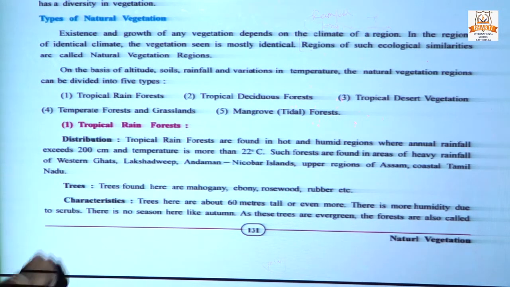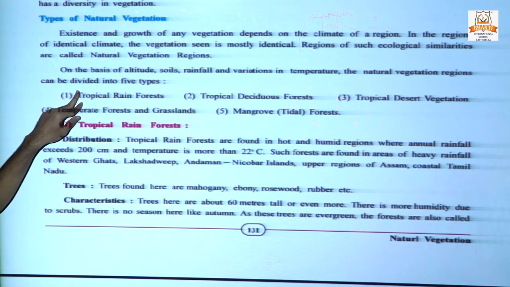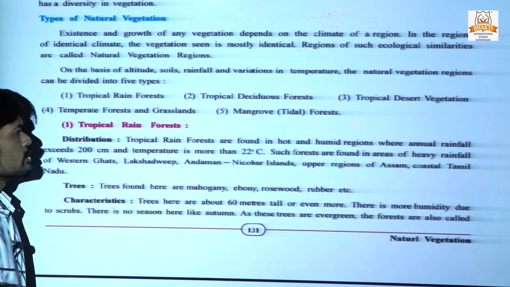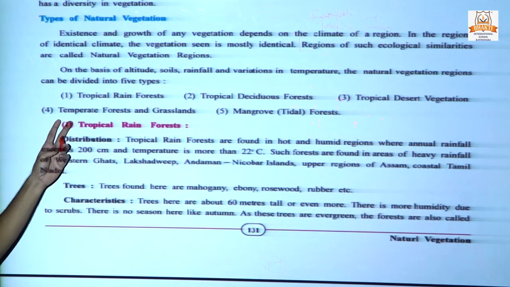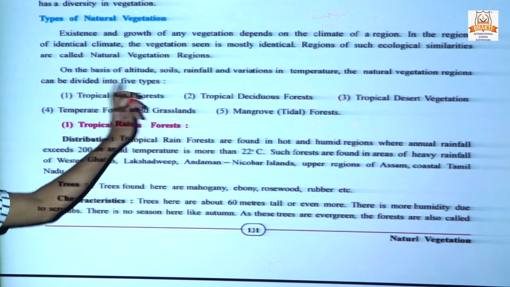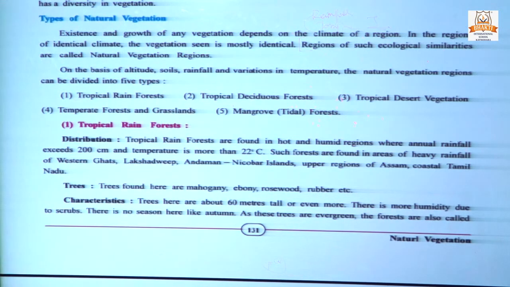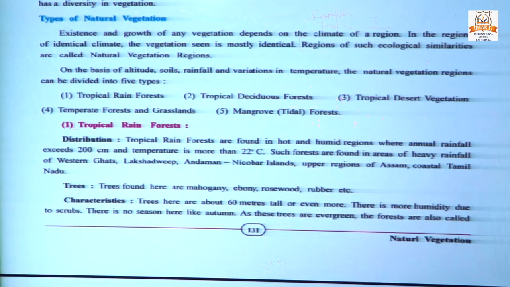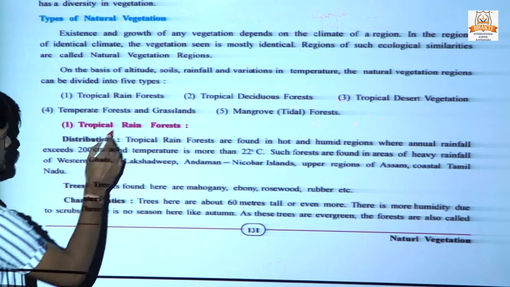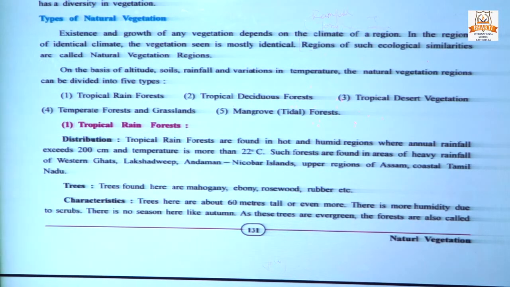What are they? First is tropical rainforest, a very important type of forest. Second, tropical deciduous forest. Third, tropical desert forest. Fourth, temperate forest and grassland, and fifth is mangrove or tidal forest. First is tropical rainforest. As the name suggests, this kind of vegetation grows only in high rainfall areas.